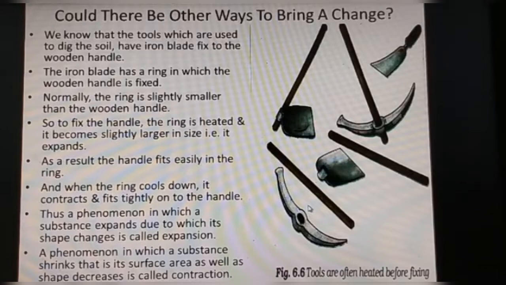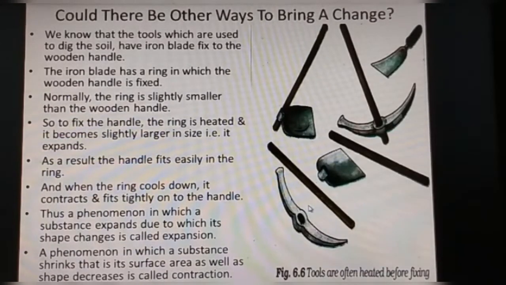Thus a phenomenon in which a substance expands, due to which its shape changes, is called expansion, and the phenomenon in which a substance shrinks, that is, its surface area as well as its shape decreases, is called contraction. Dear students, these definitions of expansion and contraction are not there in the book. I hope you will write them down in your notebook. This is just additional information for you.